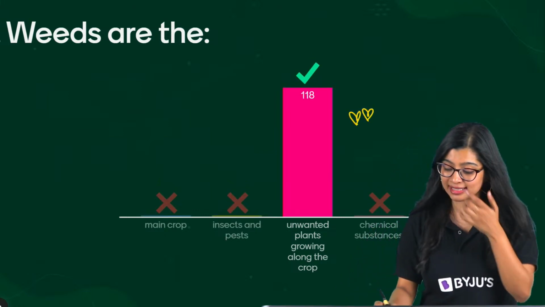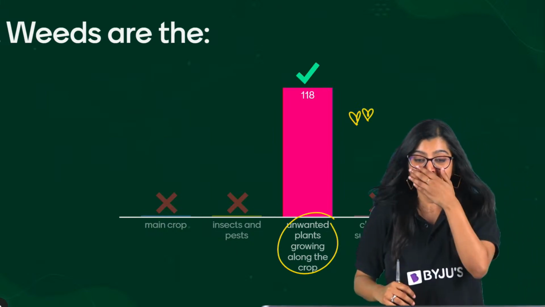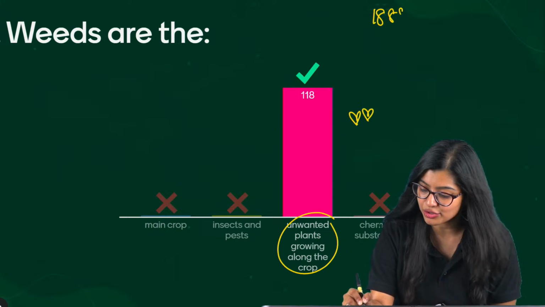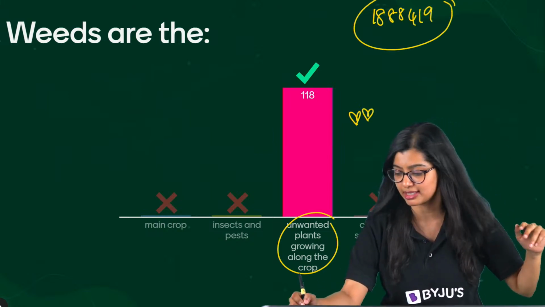What are weeds? Weeds are basically unwanted crops that grow along with the main crop. So the Menti code is 1888419. Please help your friends out if they ask for the Menti code.